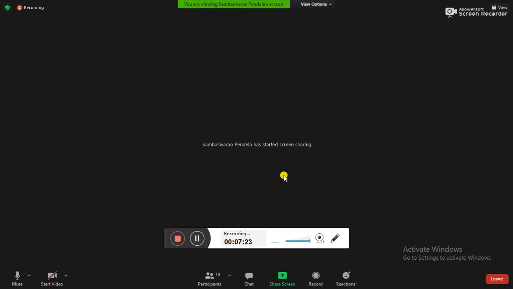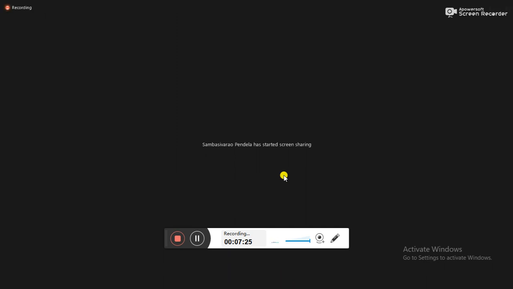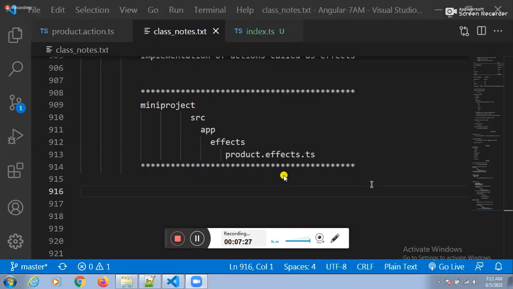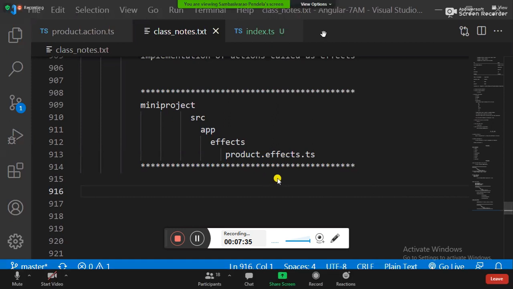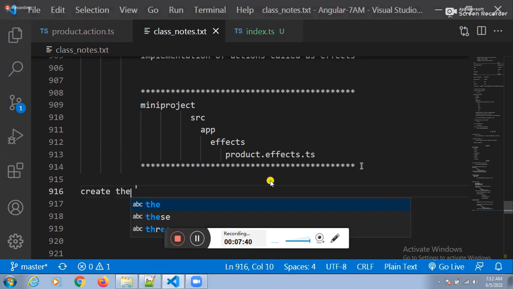Create the effects. How can I create the effects? We should be in a position to create the effects. Saroj, what is the project name?